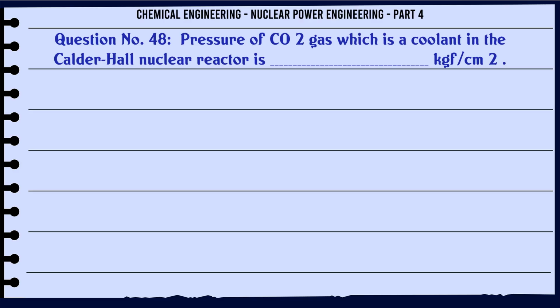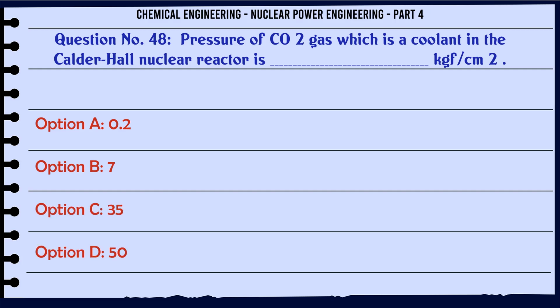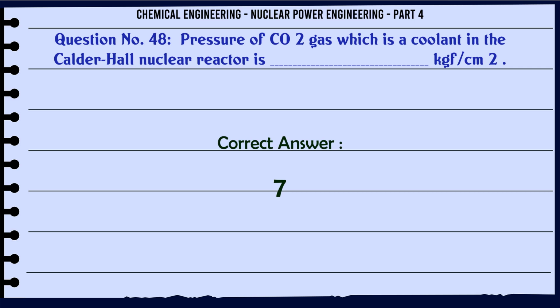Pressure of CO2 gas, which is a coolant in the Calder-Hall nuclear reactor, is kgf/cm2. A. 0.2. B. 7. C. 35. D. 50. The correct answer is 7.